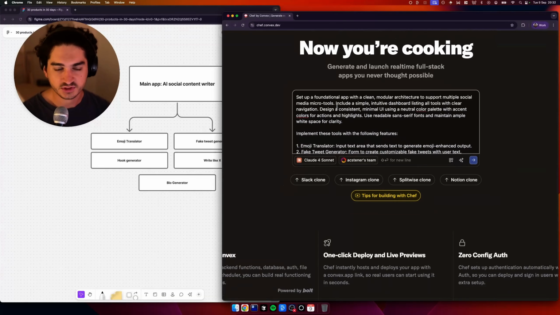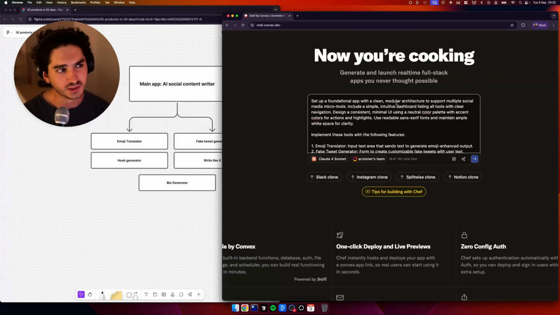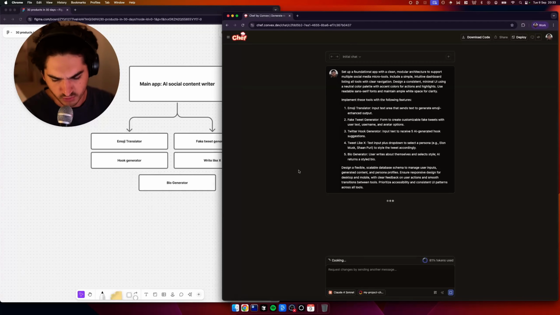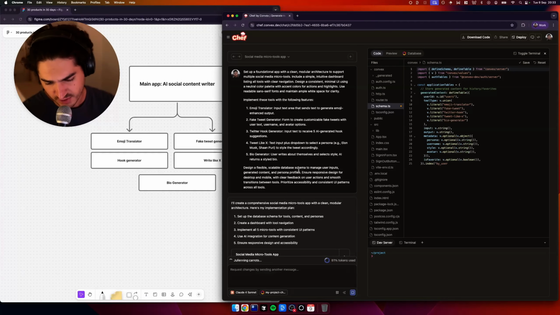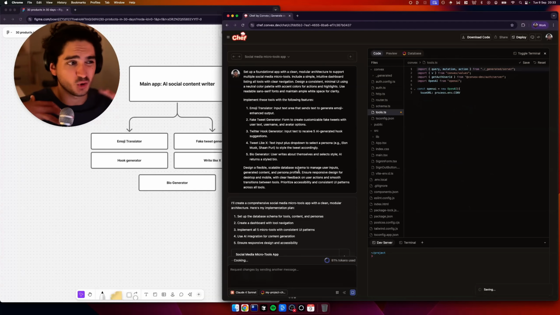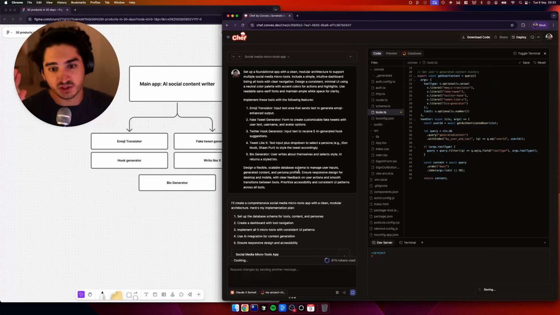There was some stuff on Convex Chef I read about OpenAI and the tokens, because I think when you set up initially, it sets it up with their limited OpenAI just to get a good demo for first time users. But there is actually something maybe we can try to get this working a bit better. And we're running low on these chef tokens, but we can always get that pulled locally, set up locally really easily, and then deploy through Vercel. And that's what we've been doing for a lot of builds.